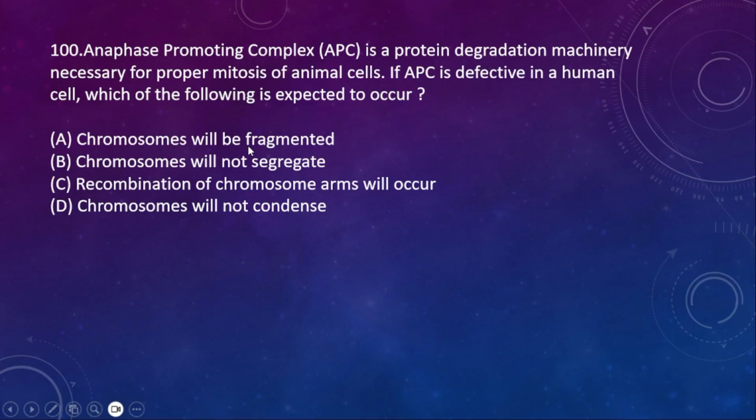A, chromosome will be fragmented. B, chromosomes will not segregate. C, recombination of chromosome arms will occur. And then D, chromosome will not condense. So due to this defect, what happens? Chromosomes will not segregate, because in the anaphase segregation happens, and if the APC complex itself is defective, then chromosomes are not going to be segregated. Due to this, there will be many kinds of DNA disorders in such humans.